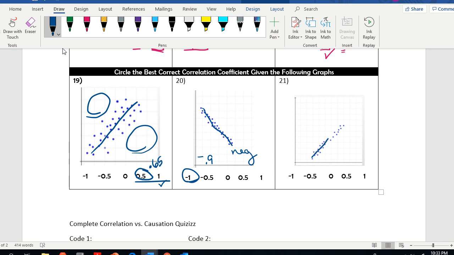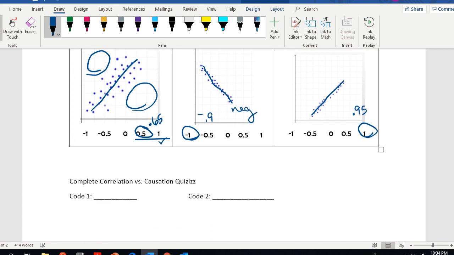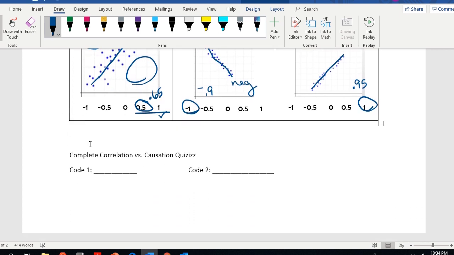This one, what do you think? 5, 4, 3, 2, 1. You're right. It's +1. Again, I think this is closer to like a 0.9 or 0.95. It could even be a 0.99, but I don't call it a 1.